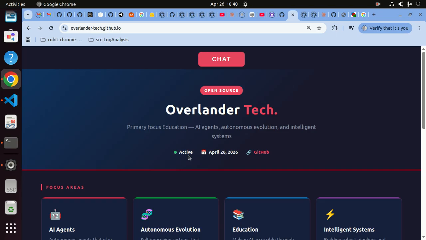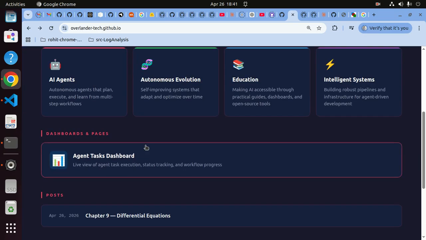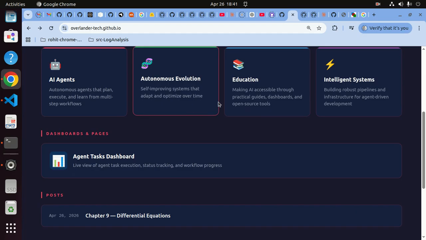There's a slight ticker over here that says active, which is fine. It says autonomous evolution, intelligent systems, and all that fancy stuff. But what is happening is I have used OpenClaw for this, OpenClaw with Anthropic models, Sonnet and Opus for now. And that's why it says AI agents, autonomous.